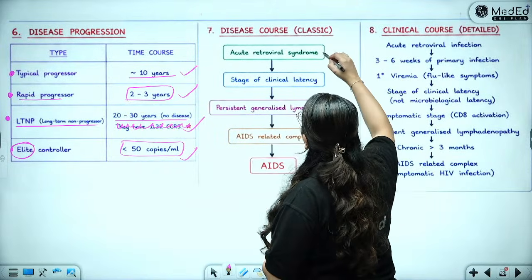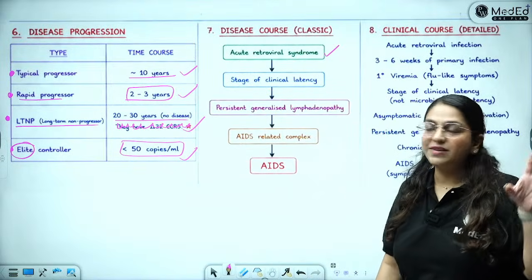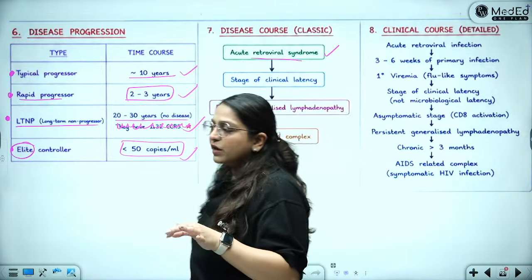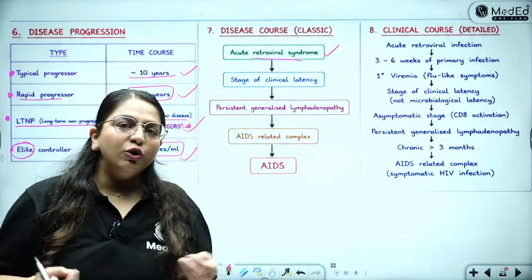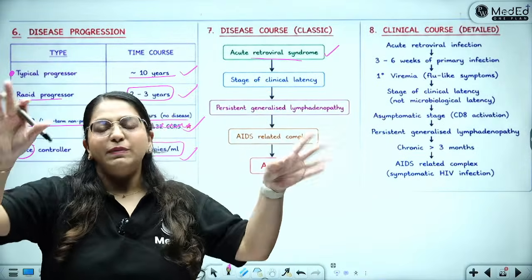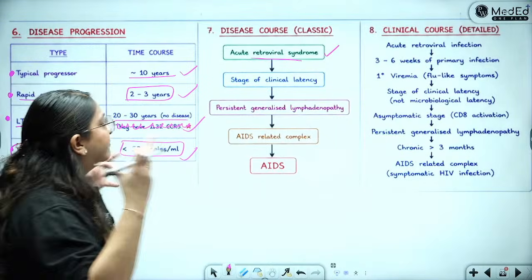चलिए, disease course क्या है? First of all, there is going to be the acute retroviral syndrome. ठीक है. Acute retroviral syndrome क्या होता है? It is like any prodromal symptom. There is going to be generalized lymphadenopathy, and unexplained fevers. The patient will not know why he is just having a low-grade fever and lymph node enlargement.